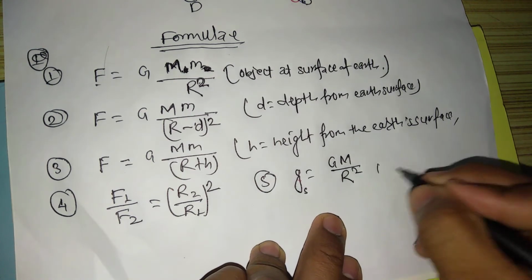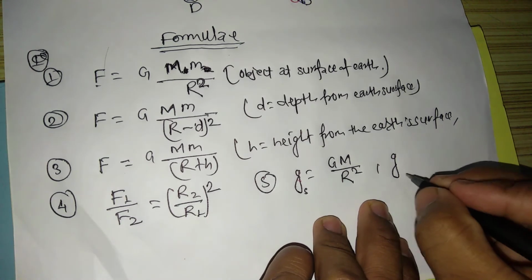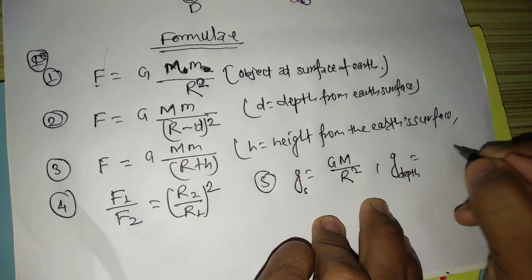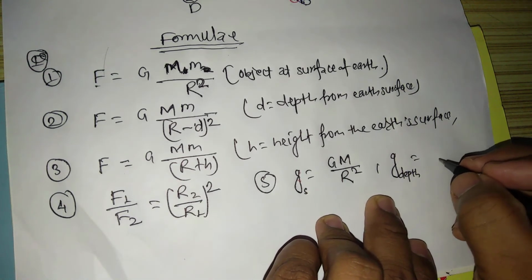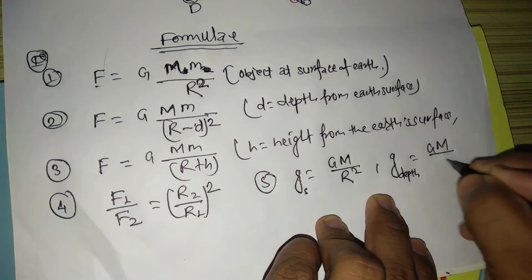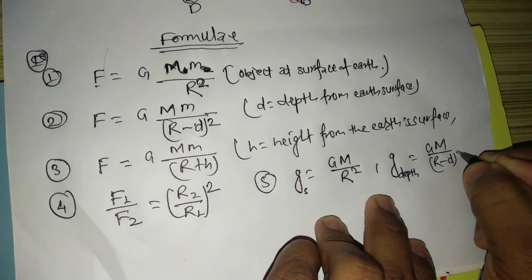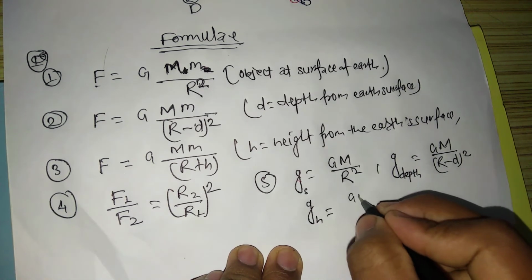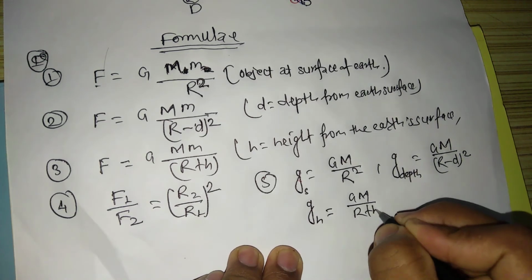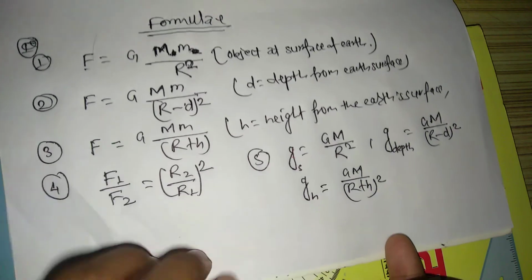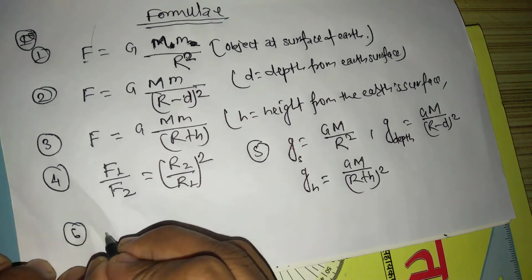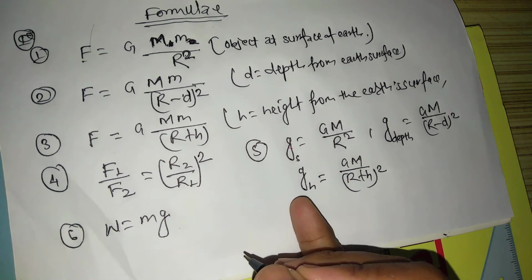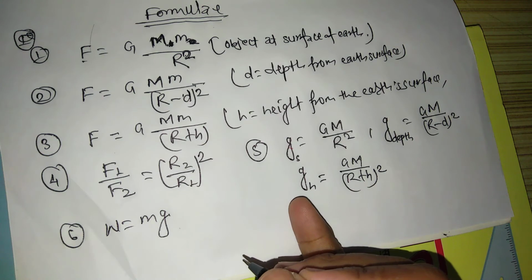And g at depth is equal to GM by (R minus D) square. And g at height is equal to GM by (R plus H) whole square. And the other formula, weight is equal to mg.